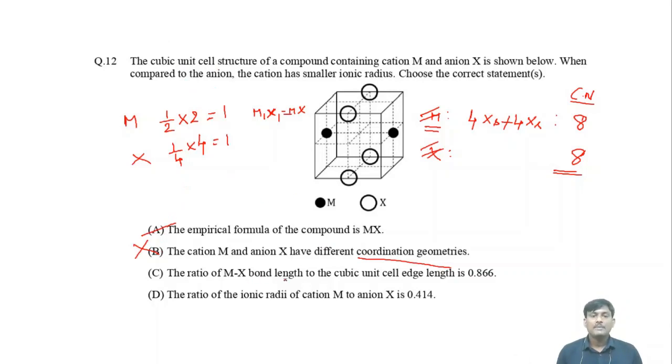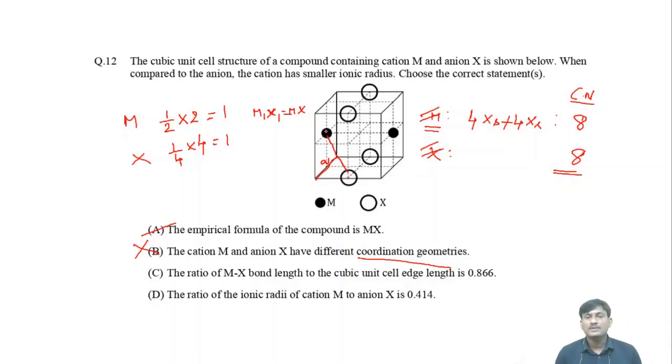The ratio of MX bond length to the cubic unit cell edge length is 0.866. Here there is a little bit of geometry. This is the edge length, this one is the edge length a. You have to find out MX bond length. What is the MX bond length? This is the M. This is the X. Okay, this is the MX bond length.